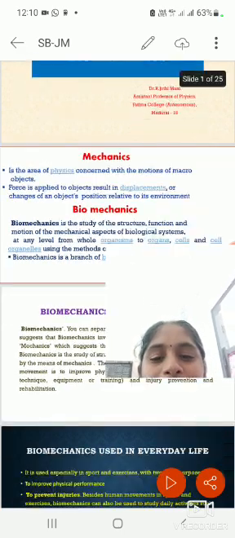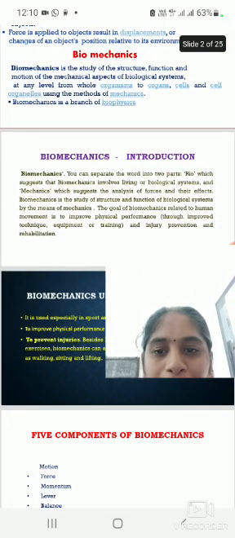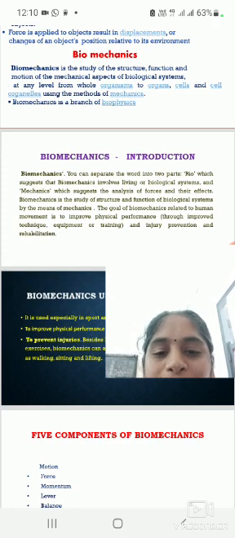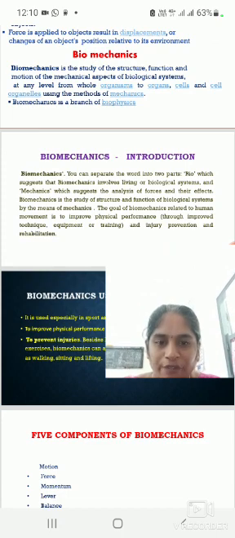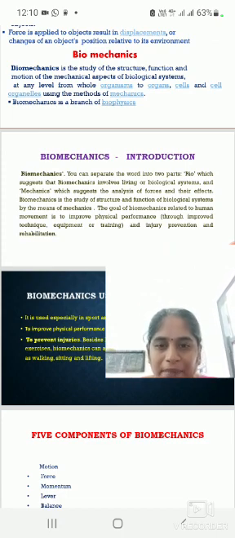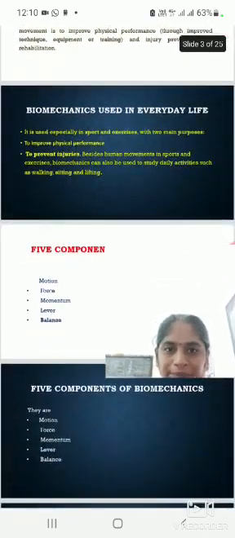We can separate the word into two parts: Bio, which suggests that biomechanics involves living or biological systems, and mechanics, which suggests the analysis of forces and their effects. Biomechanics is the study of the structure and function of biological systems by means of mechanics.